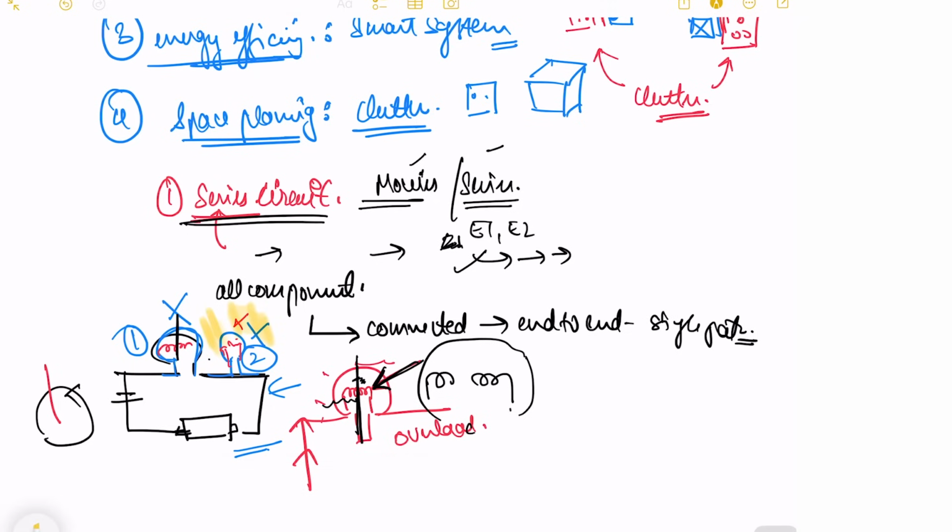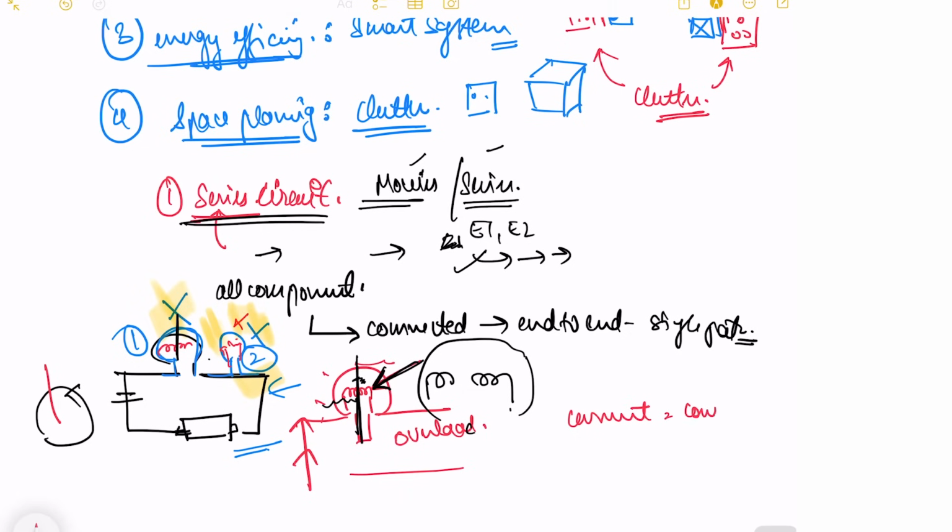So did you get my point? If this fails, the next component also fails in your series connection. That's the key point about this connection. And the current is always constant in your series circuit, but voltage may drop across each component.